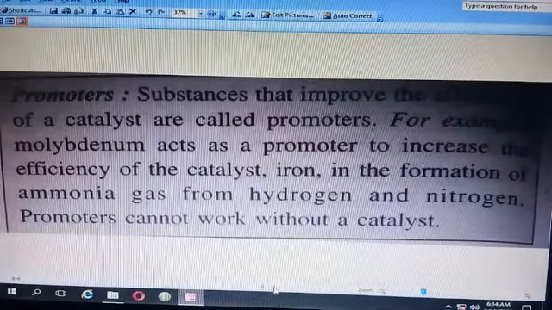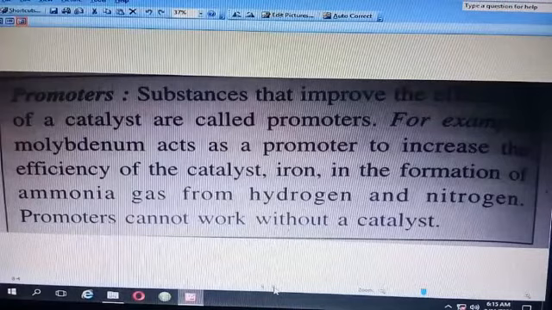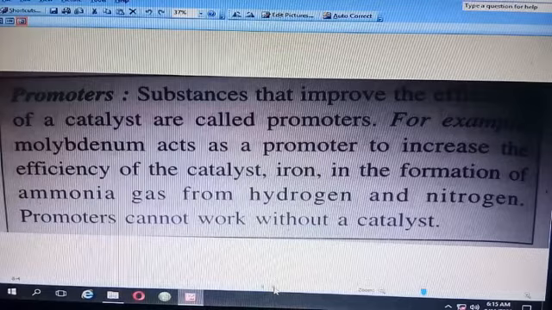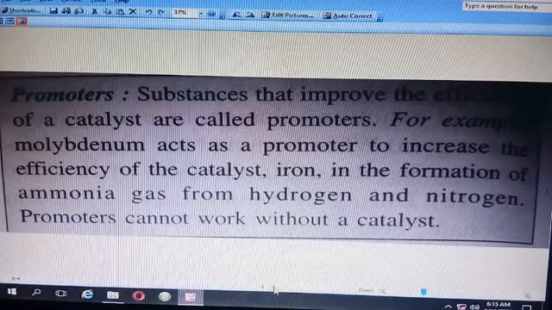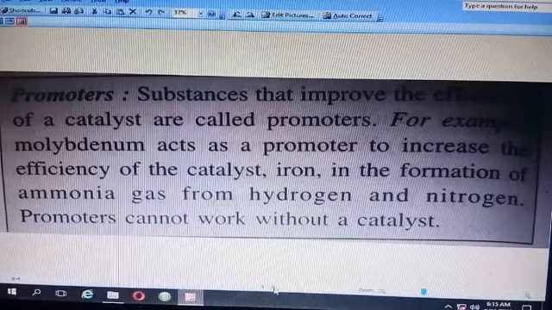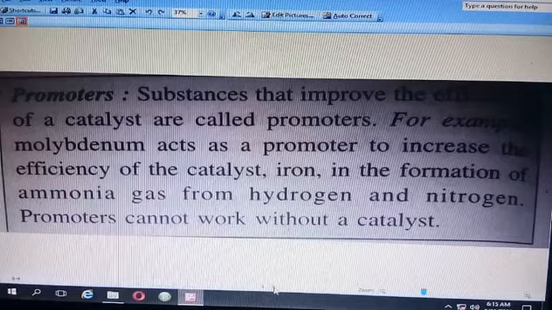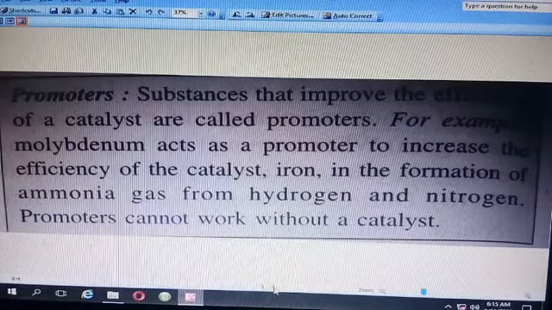Then promoters. What do you mean by promoters? Promoters, substances that improve the efficiency of a catalyst, are called promoters. For example, molybdenum acts as a promoter to increase the efficiency of the catalyst, iron, in the formation of ammonia gas from hydrogen and nitrogen. Promoters cannot work without a catalyst.